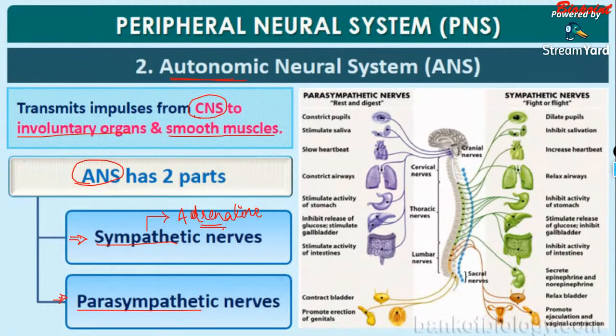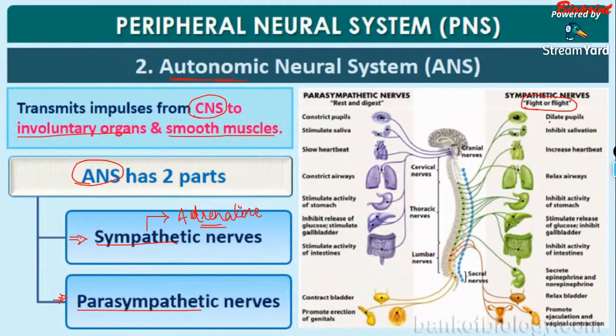The adrenaline hormone prepares our body for fight or flight during a necessary situation. Look over here, everyone. The sympathetic nervous system prepares our body for fight or flight.